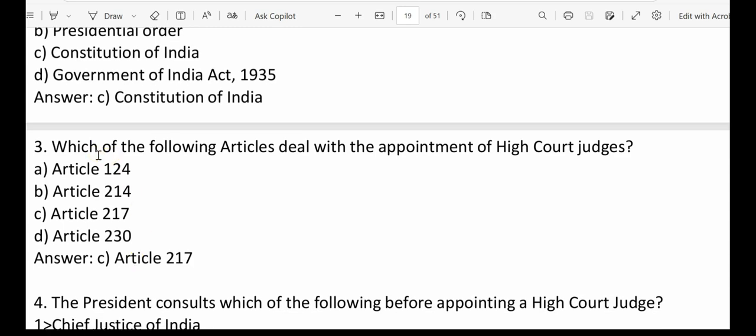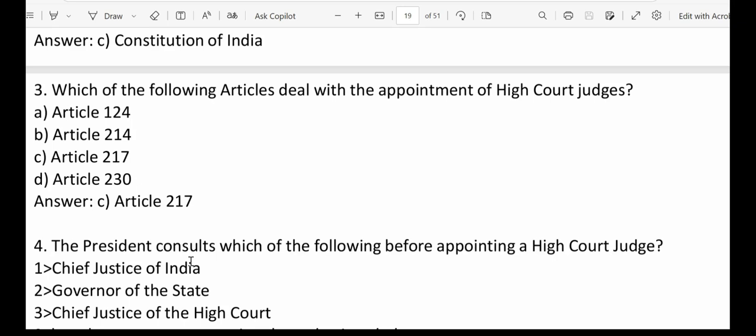Question 3, which of the following articles deal with the appointment of high court judges? That is Article 217. It's also a simple fact which we already mentioned, so you can remember this.